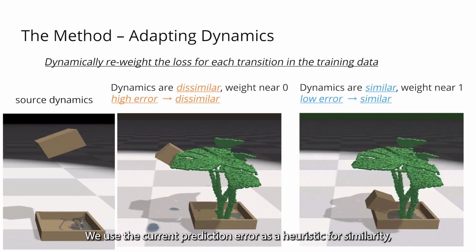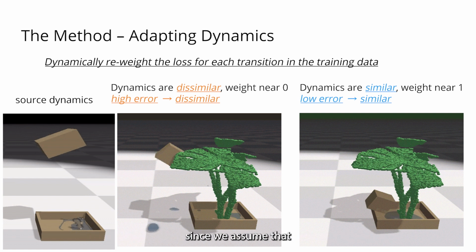We use the current prediction error as a heuristic for similarity. Since we assume that, before any adaptation, the learned dynamics is a good approximation of the source dynamics, it follows that low error transitions from the target environment are likely in regions of similar dynamics.